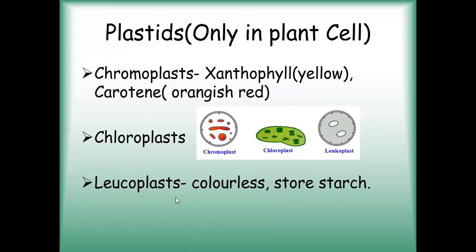And the last type of plastid is leucoplast. Leucoplast is a colorless plastid, and they have no pigment. Okay, they are colorless. That is why it is known as leucoplast. These plastids help in storage of starch. So basically it is found in potatoes, where potatoes are full of starch. So potato contains leucoplast plastids.